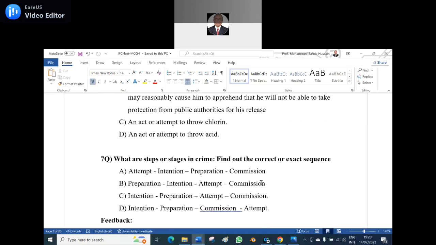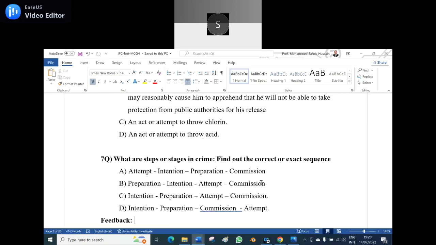What is question 7? What are the steps or stages in crime? Find out the correct or exact sequence. Option A, attempt, intention, preparation, commission. Option B, preparation, intention, attempt, commission. Option C, intention, preparation, attempt, commission. Option D, intention, preparation, commission, attempt.